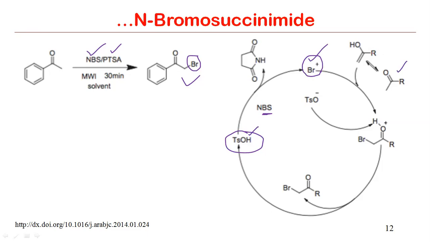Of course, it is understood that here it will be Ph. If you ask me for this particular example, then here you can write this Ph. Then since it is enolic, this double bond, this OH bond will move here and this bond will attack on this bromine. So that will give rise to this species. And further this will be deprotonated and our alpha-halogenated derivative will be formed. All right.